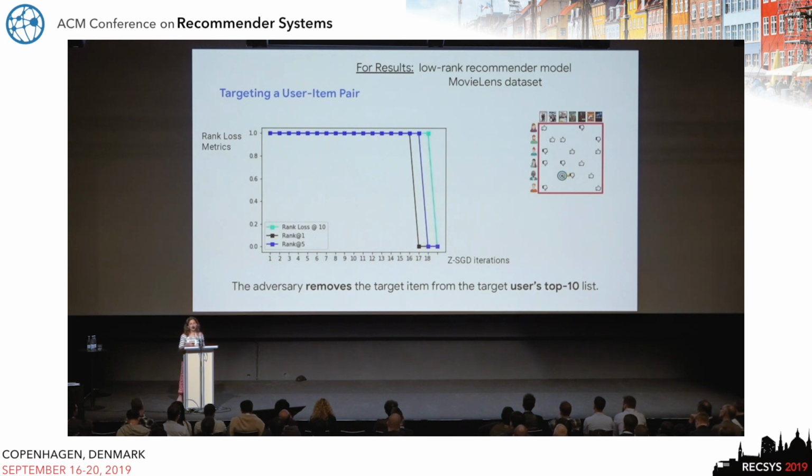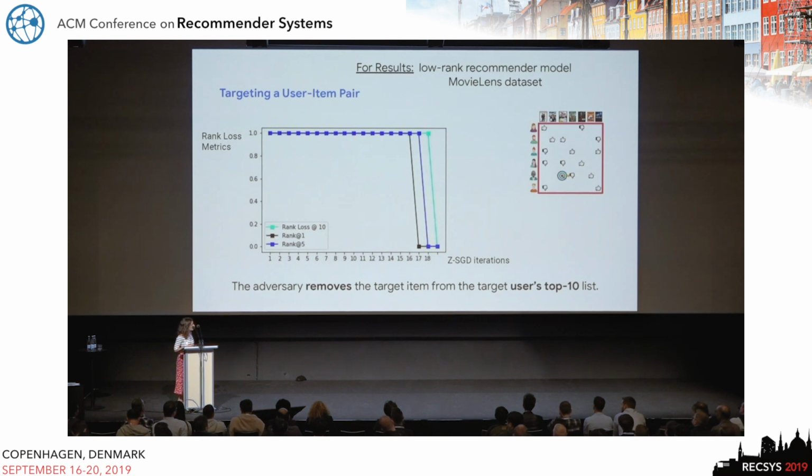So now let's look at some results. The results that I'm focusing on here, although the formulation is general for any kind of recommender, are focused on the low-rank recommender model, and they are shown on the Oblivious dataset. So here, first of all, the first kind of attack we looked at is targeting a single user item pair. On the x-axis you have the Z-SGD iterations, and on the y-axis you have this indicator, where it's 1 when the item exists in the top list of a user, or 0 when it does not.